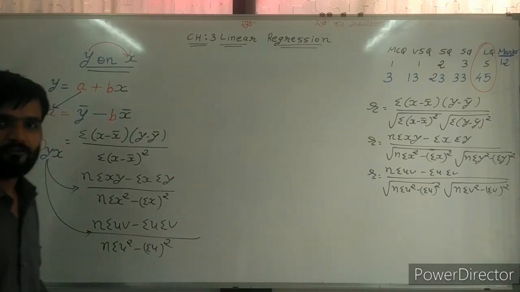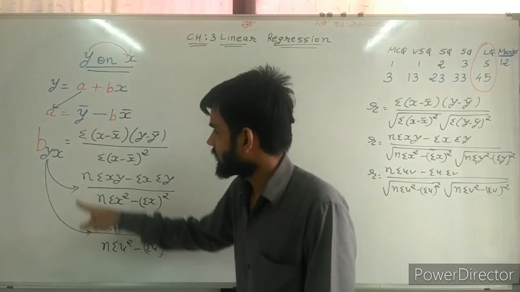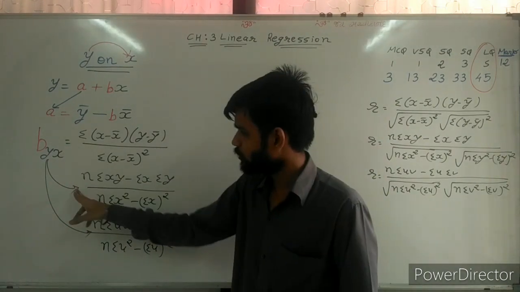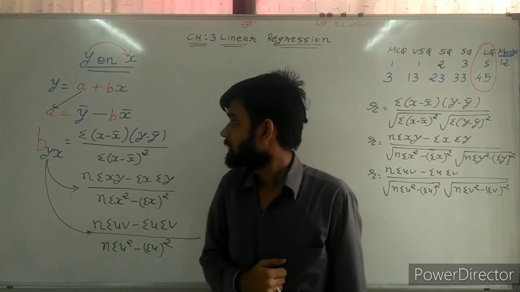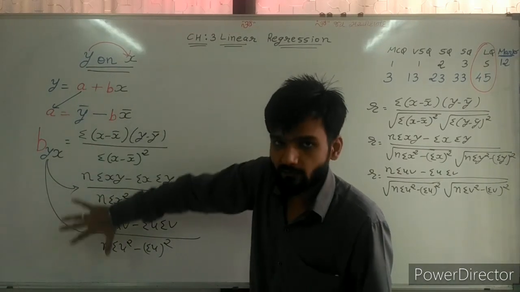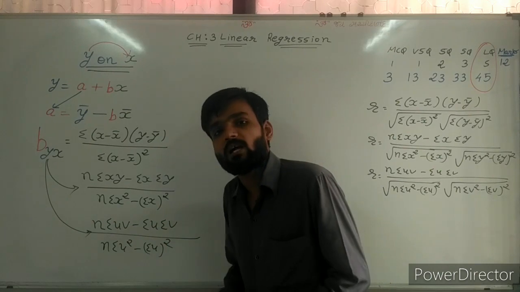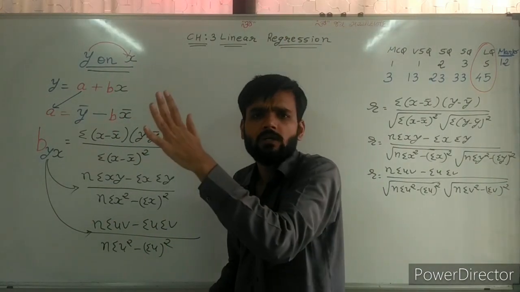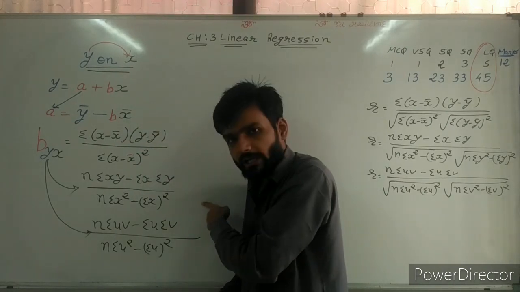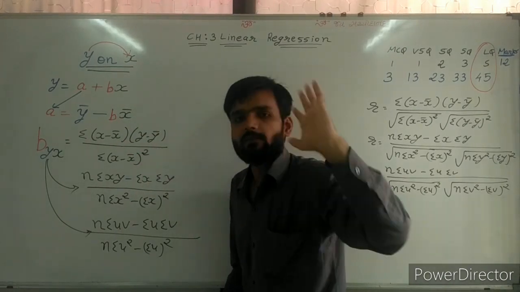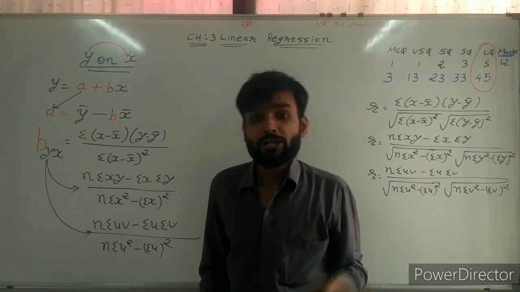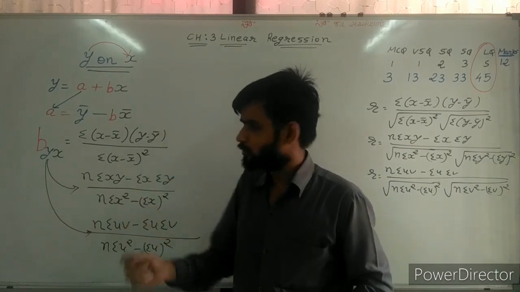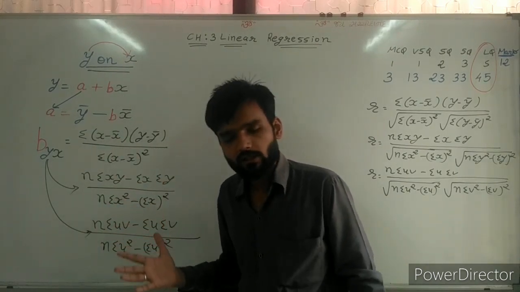In this way, we can find the value of B. These are the normal ways, 1, 2 and 3, these three formulas. Now, which are the rules to use these formulas? That we have already learned in the second chapter. Same rules are applicable here: when you can use first, when second, when third. Calculation is also same. Only you need to put values as per the formula.